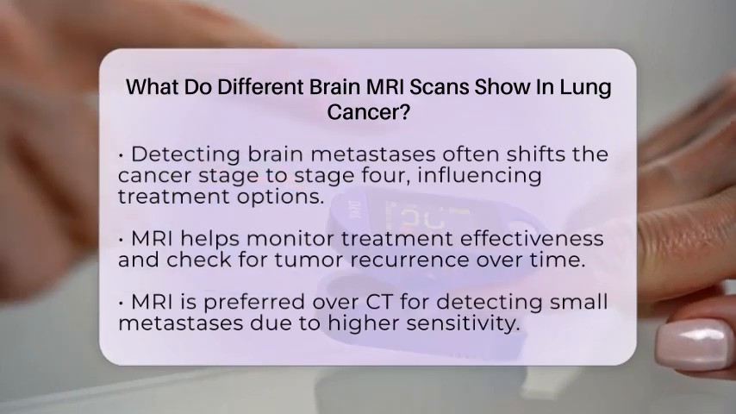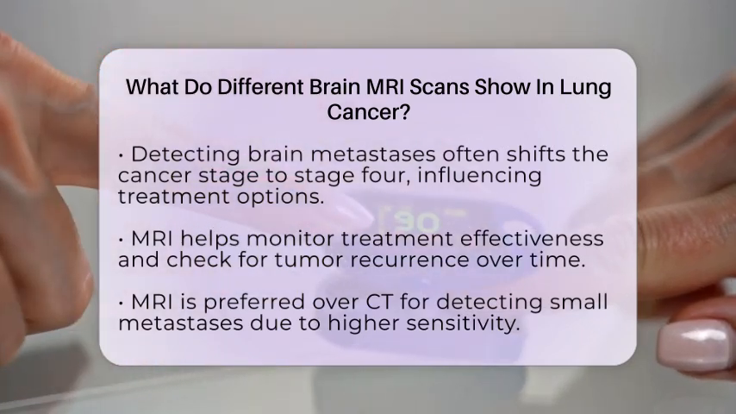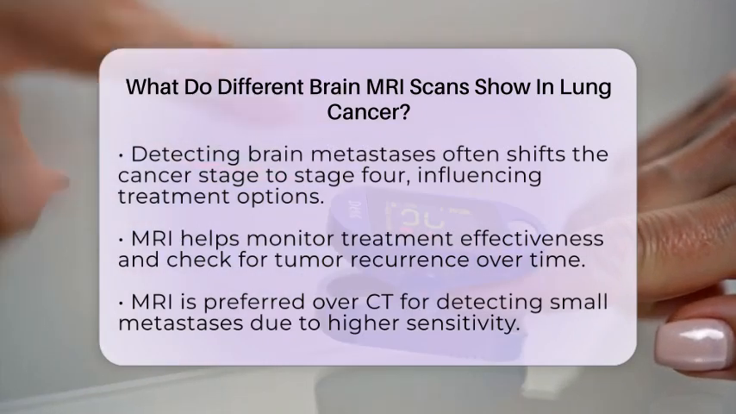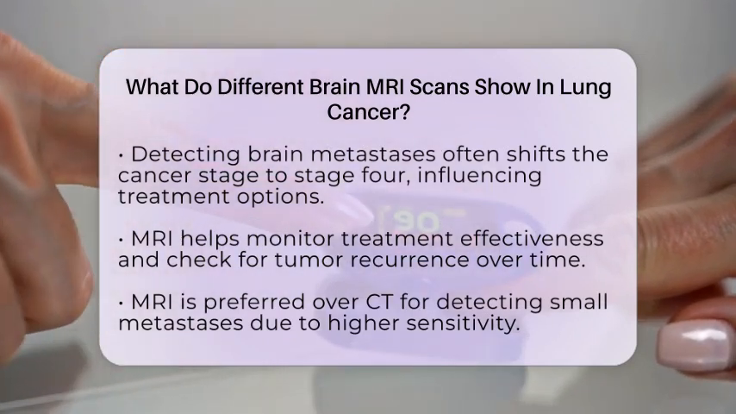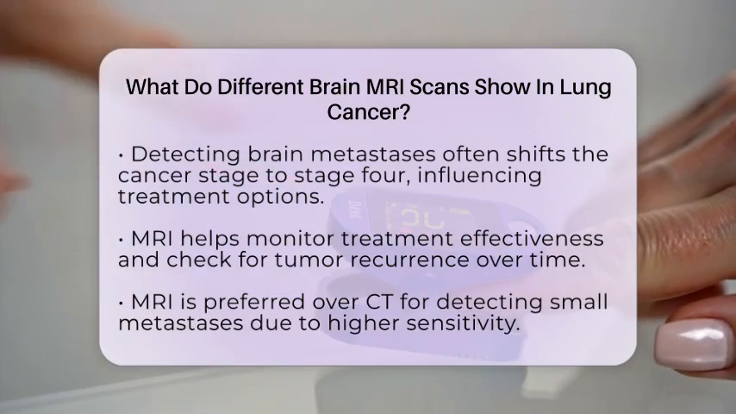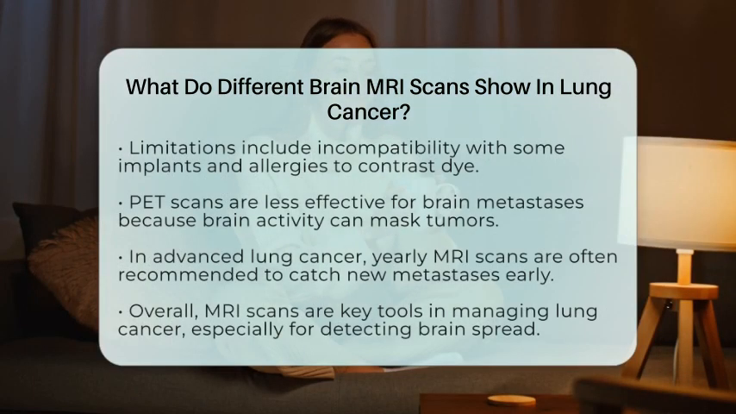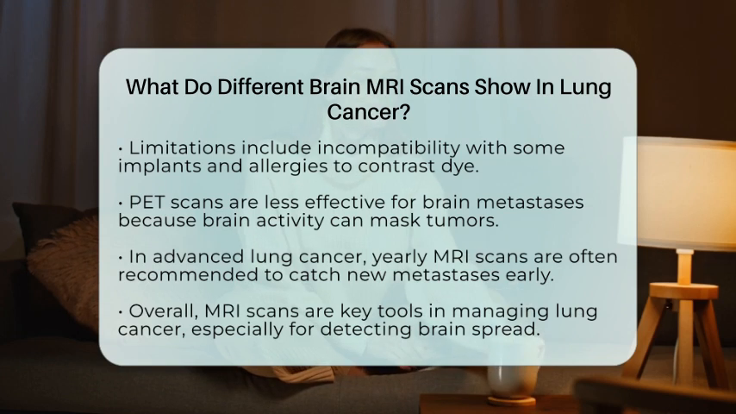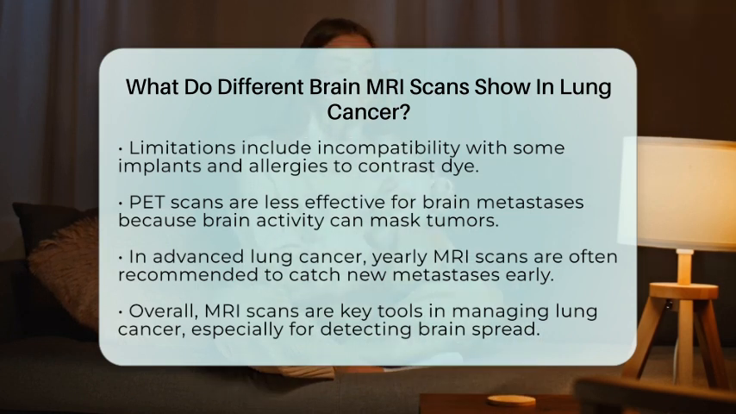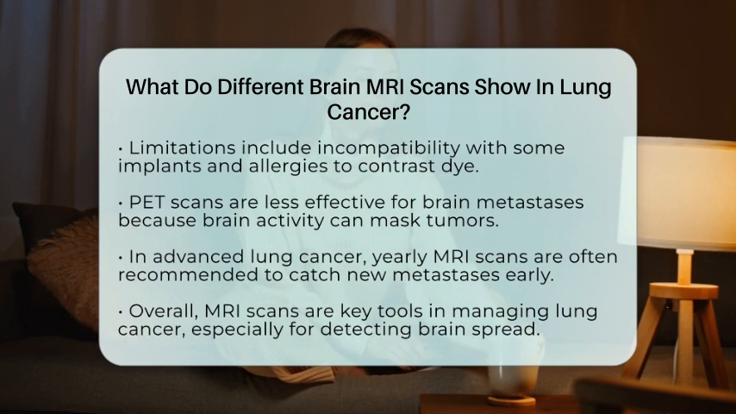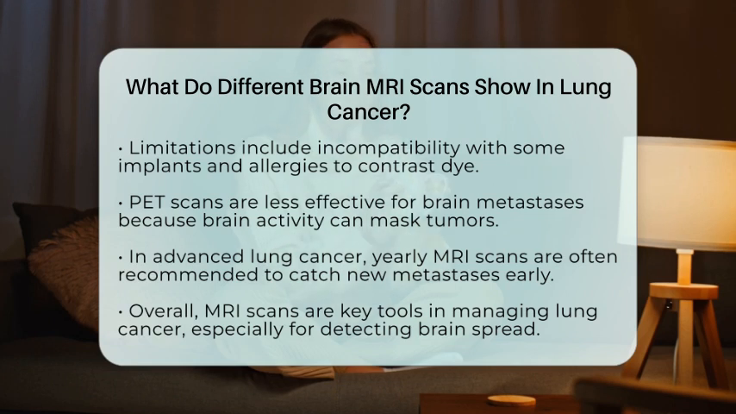It is preferred over CT scans because it can detect smaller metastases and provides more detailed images. However, MRI may not be suitable for everyone, especially those with certain implanted devices or allergies to contrast dye. PET scans are not ideal for brain metastases because the brain's normal activity produces signals that can hide tumors. The frequency of brain MRI scans in patients without symptoms varies, but in advanced lung cancer, yearly scans are often recommended to catch new metastases early.